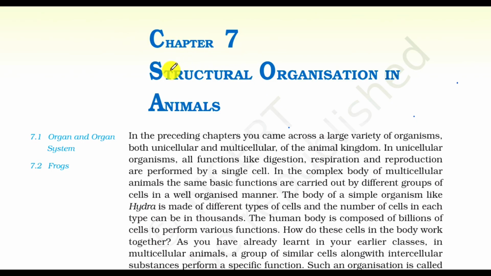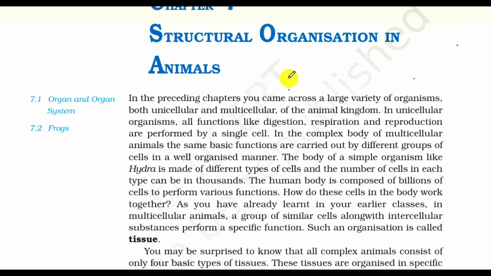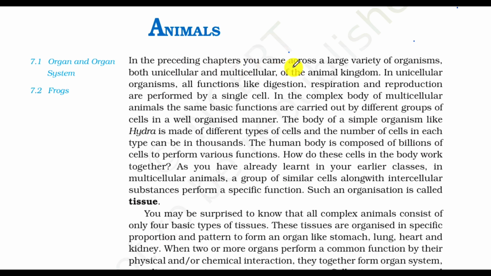Chapter 7, Structural Organization in Animals. In the preceding chapter, you came across a large variety of organisms, both unicellular and multicellular, of the animal kingdom. In unicellular organisms, all functions like digestion, respiration, and reproduction are performed by a single cell. In the complex body of multicellular animals, some basic functions are carried out by different groups of cells in